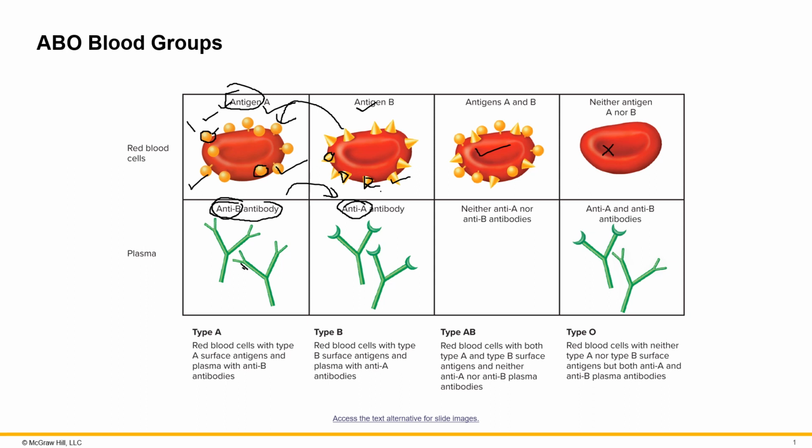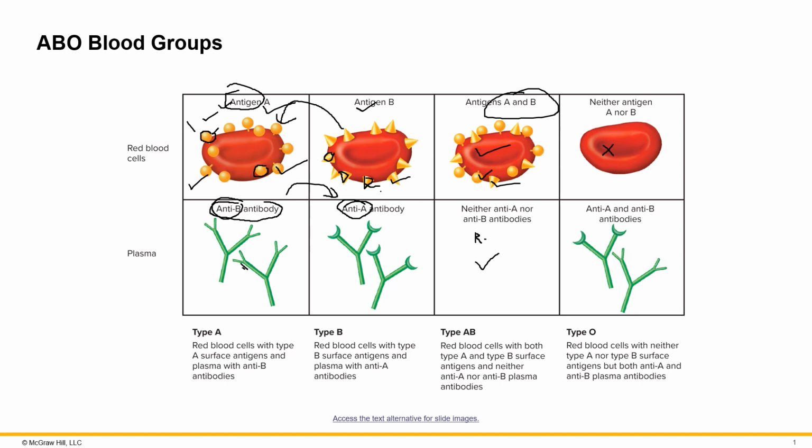When someone has both types of antigens on the surface of the plasma membrane of their red blood cells, the body recognizes both antigens A and B. So neither one is really foreign for this person's blood, which is why their blood plasma has neither anti-A nor anti-B antibodies. So blood type AB is considered to be a universal recipient.